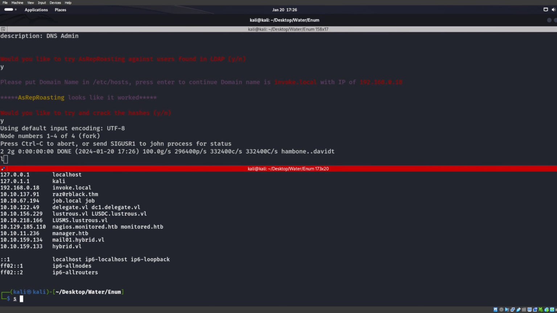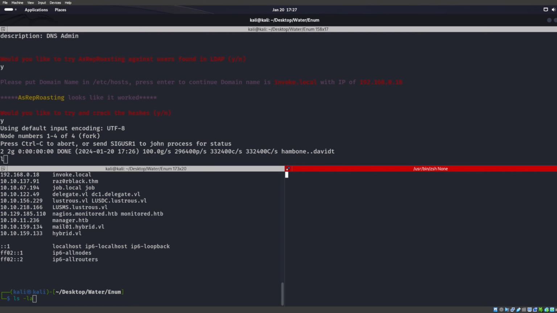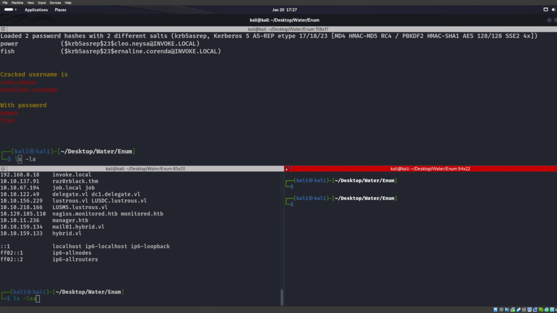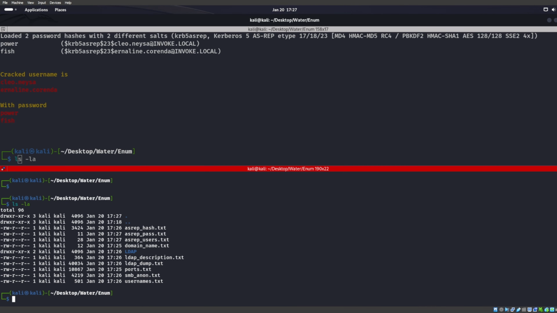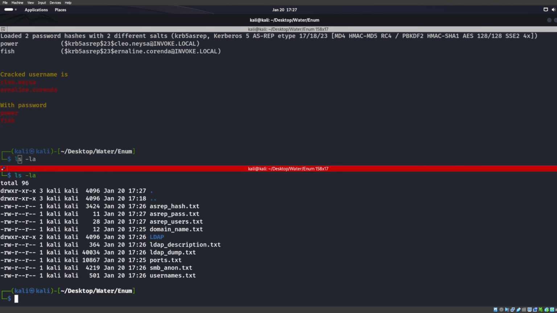And then if we do an ls -la over here, it looks like it actually just froze. Of course it did, because we just did this, right? One too many A's. Jeez Louise. There we go. We'll close that one, and we see that we have this ASREP users, ASREP pass, ASREP hash.